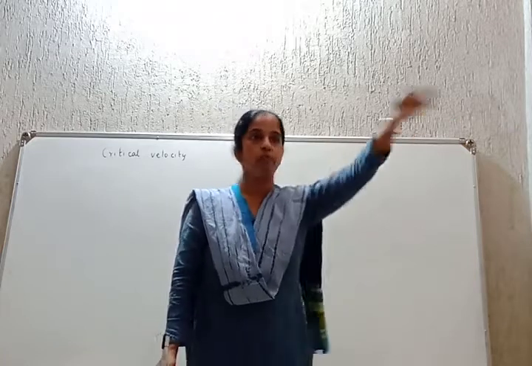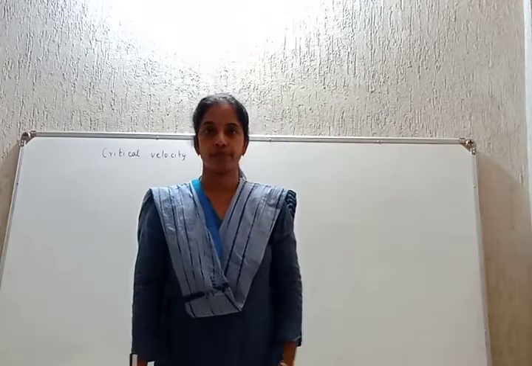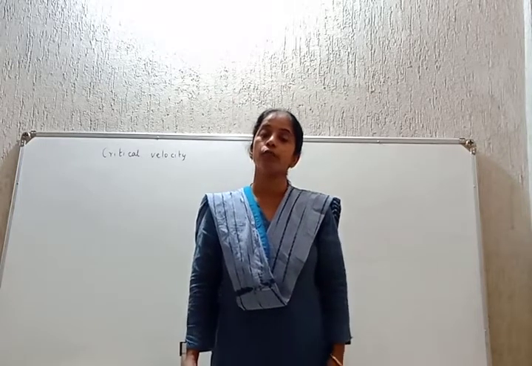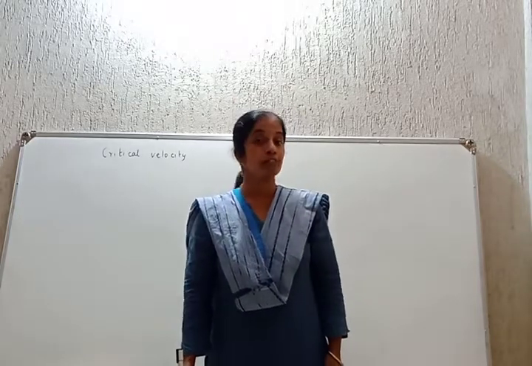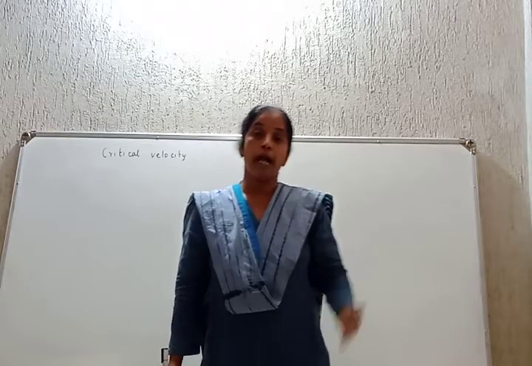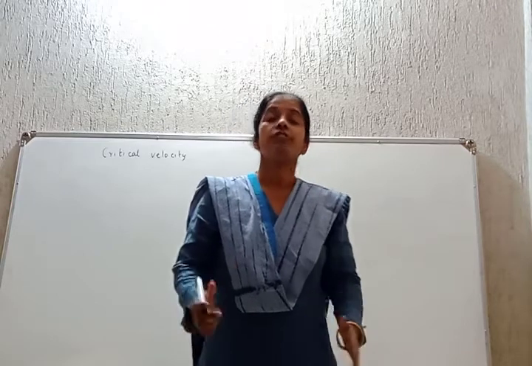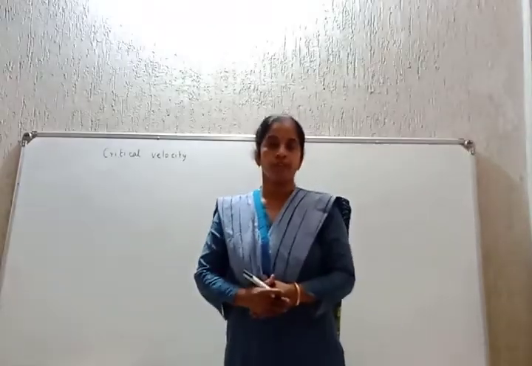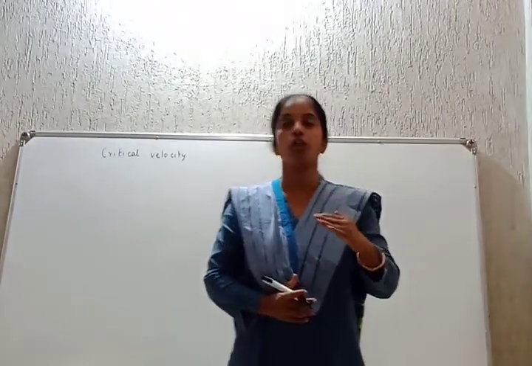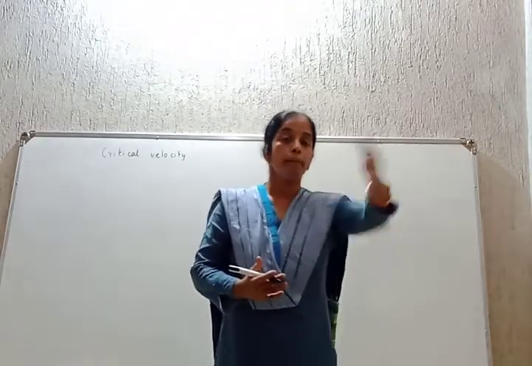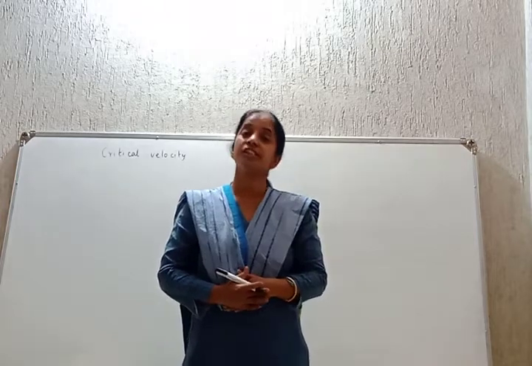Below it, it is a boundary, a deadline. Yes, critical velocity is a velocity above which the flow of a fluid becomes turbulent, that is violent, and below which the flow of the fluid becomes streamlined, that is smooth. So critical velocity is the velocity above which the flow is turbulent and below which the flow is streamlined.